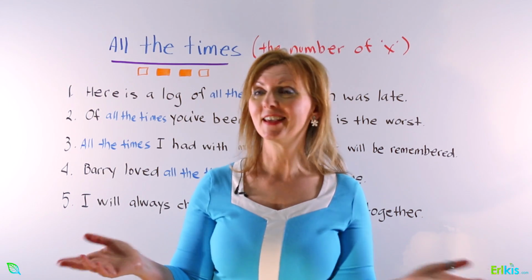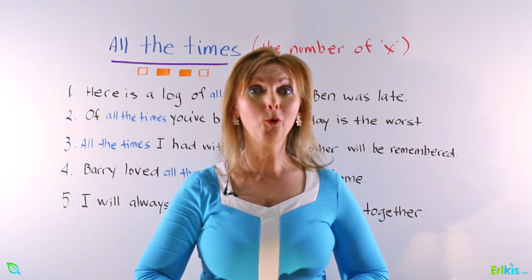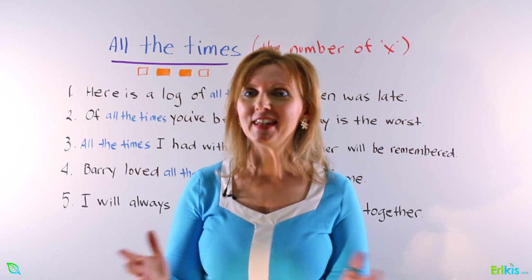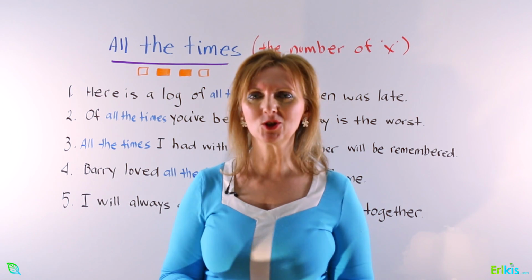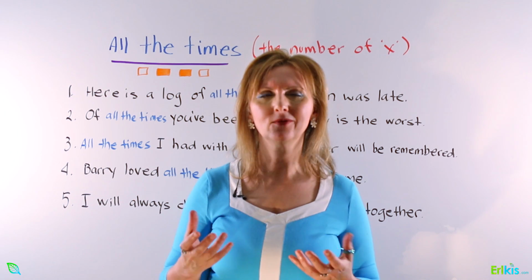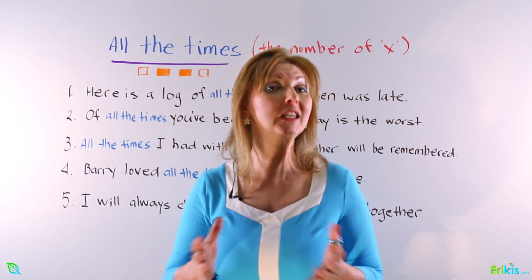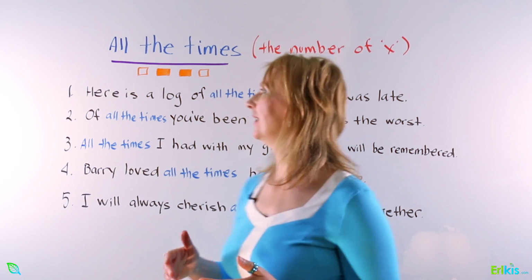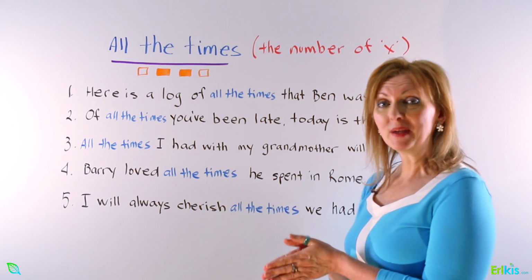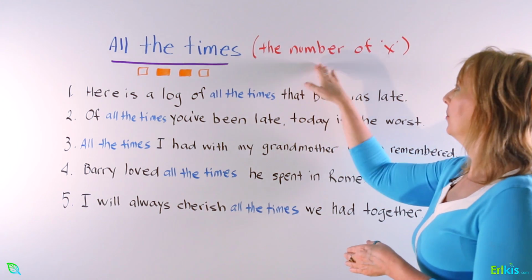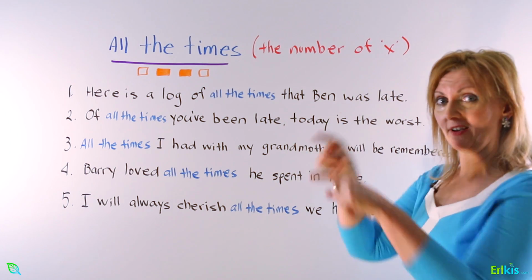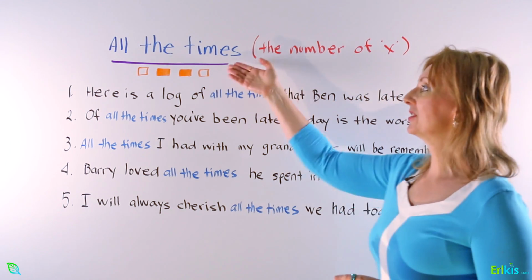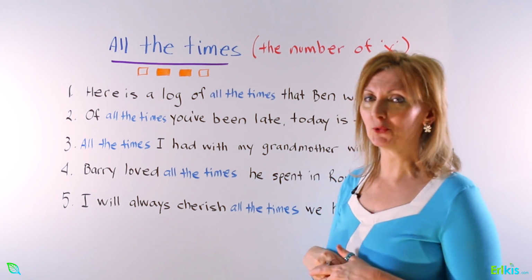Lucky last, let's have a look at all the times. Now, this is a phrase that is not commonly used. You're not going to hear this very often, but it is used. And what it simply means is the number of whatever, X. So whatever the times will refer to.